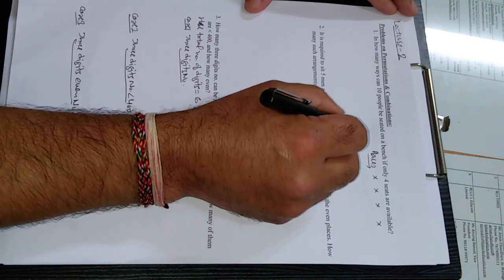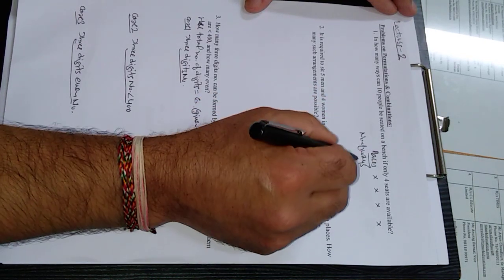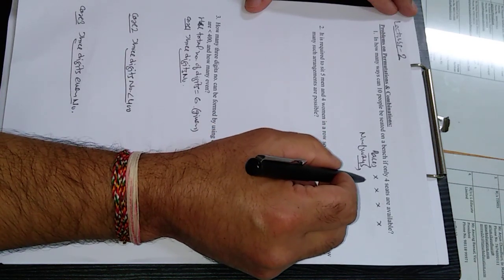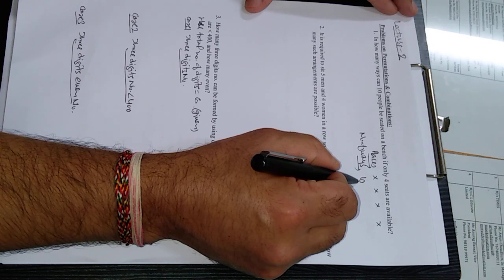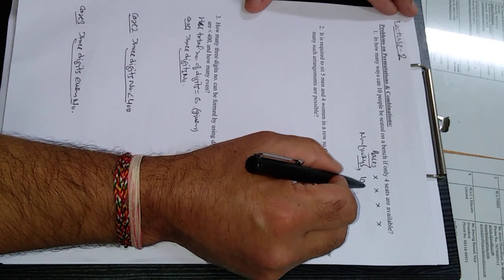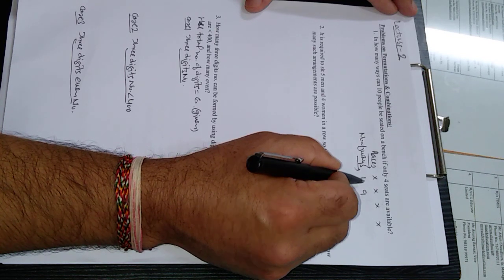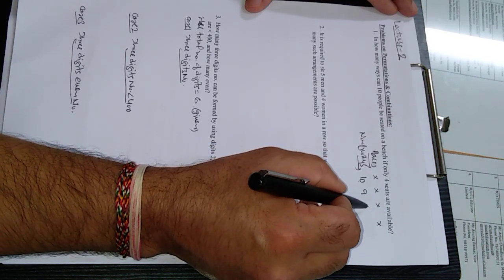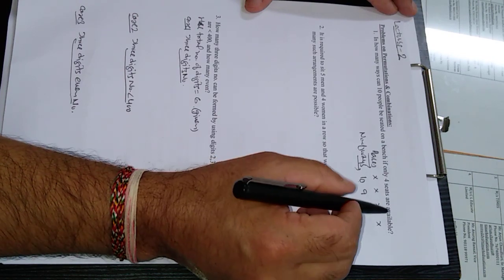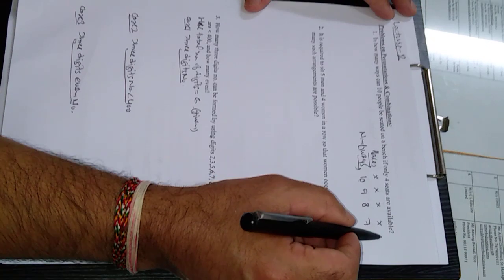Cross means places, and number of ways for filling each place. Now the first place can be filled in 10 ways, as any one of the 10 people can be placed here. After filling the first place, the second place can be filled in 9 ways because one person has been used, so there are 9 options for filling the second place. Continuing in this way, there are 8 ways for filling the third place and 7 ways for filling the fourth place.